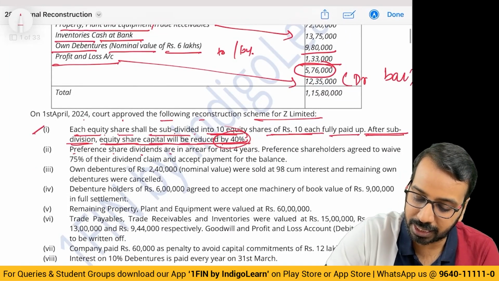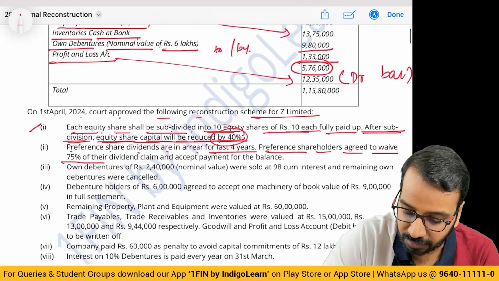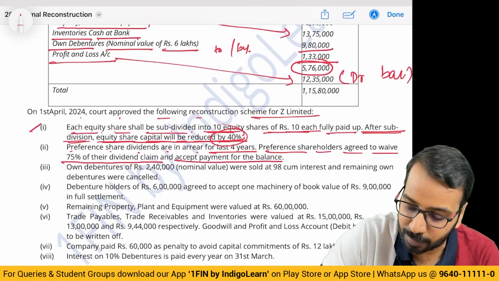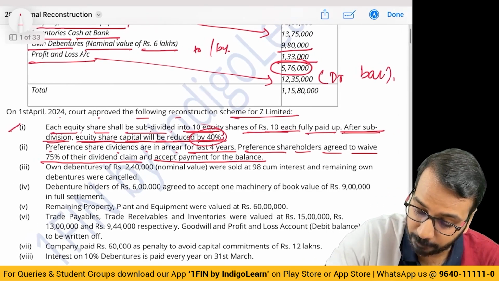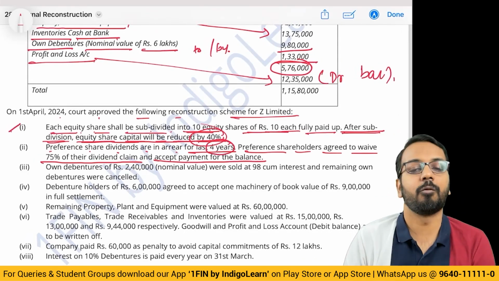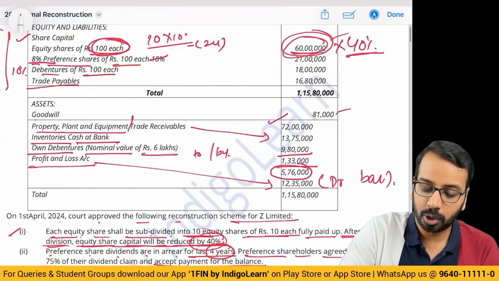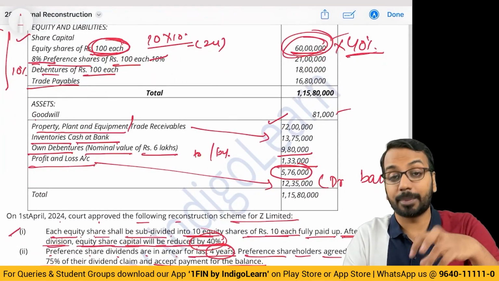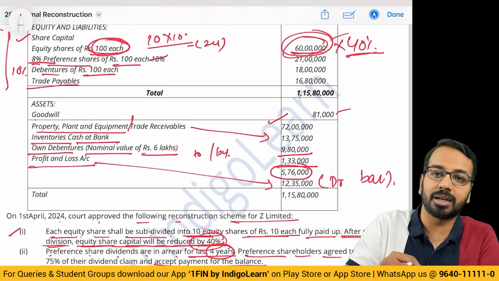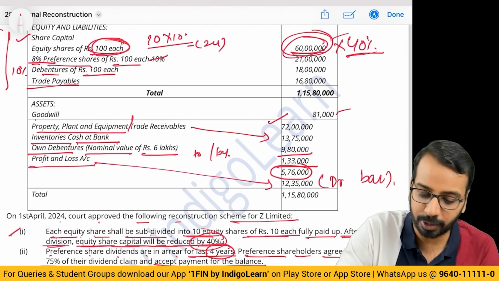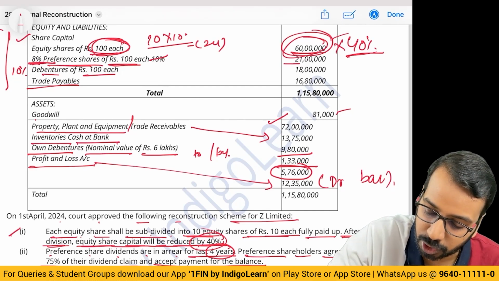Preference shares dividends are in arrear for last 4 years. Preference shareholders agreed to waive 75% of the dividend and accept payment for the balance. What are they saying? How much is outstanding? It is outstanding for 4 years. What is the rate of dividend? 8%. Okay. So what do you have to do? Now for this, you can prepare a working note because that will help you calculate easily. Or while passing the journal entry itself, you can show the note. Okay. What is the amount? 8% preference shares of 100 each, 21 lakhs.